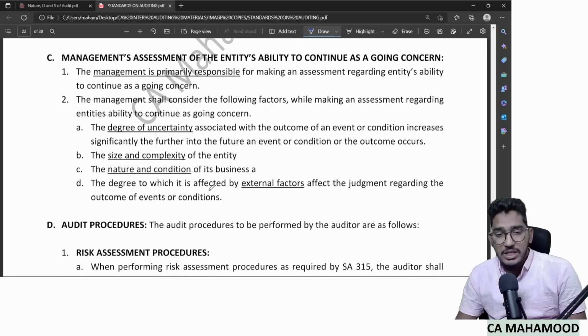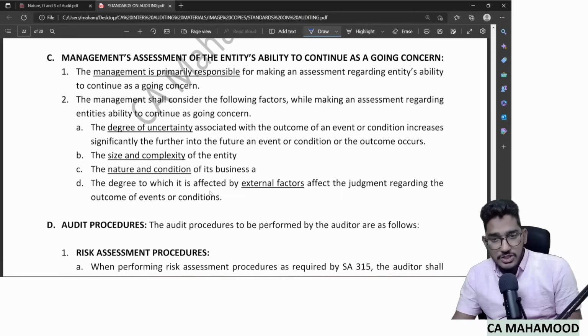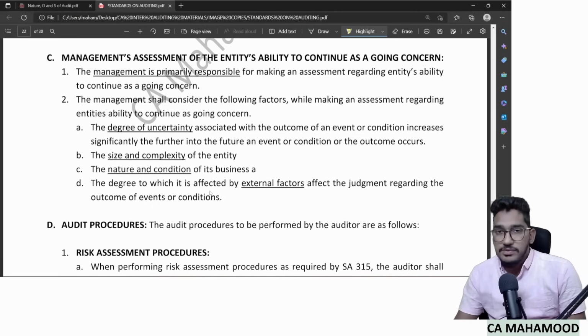In deciding whether the going concern assumption is valid or not, the management will pay attention to various factors. Those factors include the degree of uncertainty associated with outcomes. Is the company going through any pending cases? Is the company facing any litigations which, if the company loses them, there will be chances of the company getting closed down? So they will pay attention to these kinds of uncertain events like pending litigations.